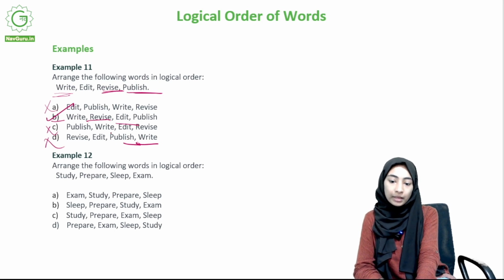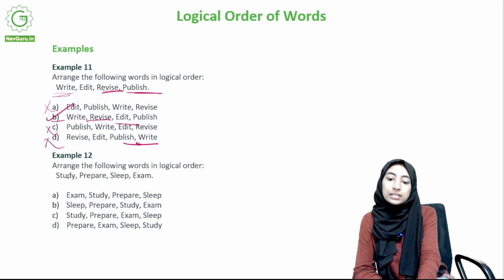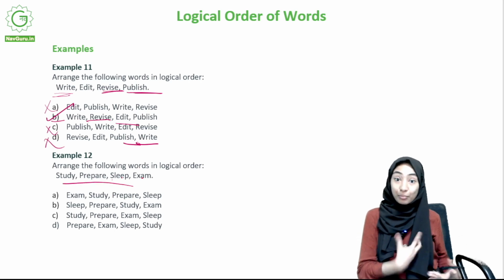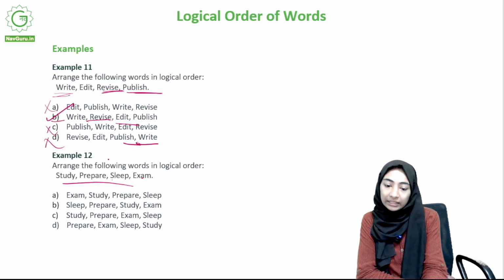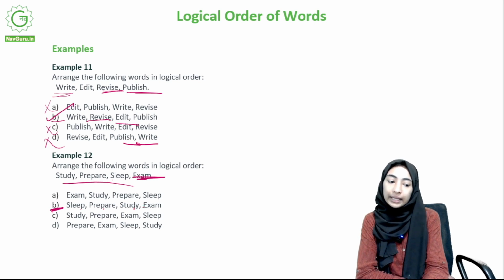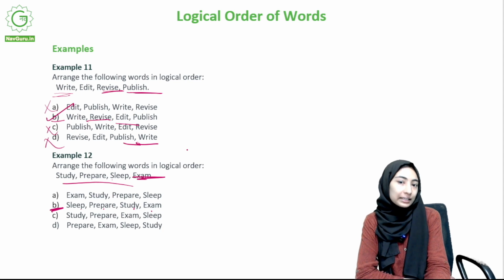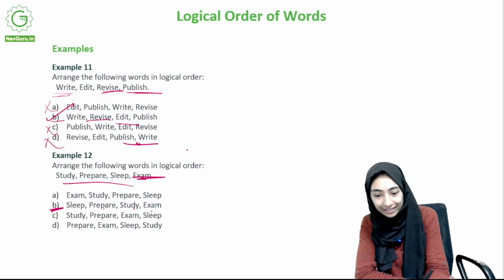Okay. Now, arrange the following words in logical order. Study, prepare, sleep, exam. We have a lot of study related motivational questions. Right. So here, one thing you can guess is that exam should be the word at the end, right? So, seems like it is option B. Let's see. Sleep, prepare, study, exam. Okay, but what we're saying is that you sleep first and then you prepare. Ideally, that should not be the case. You should start studying for an exam earlier, but we'll see.